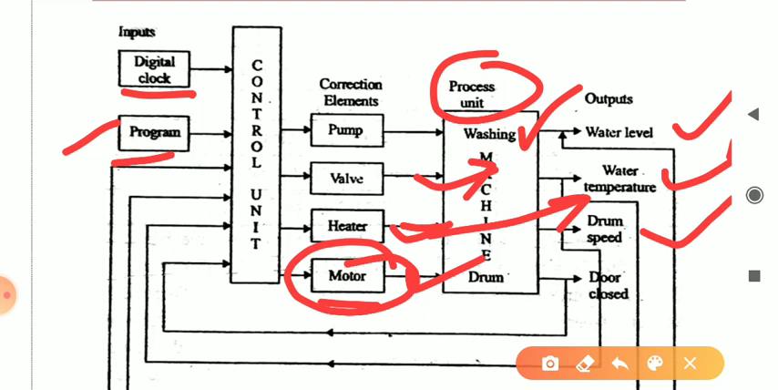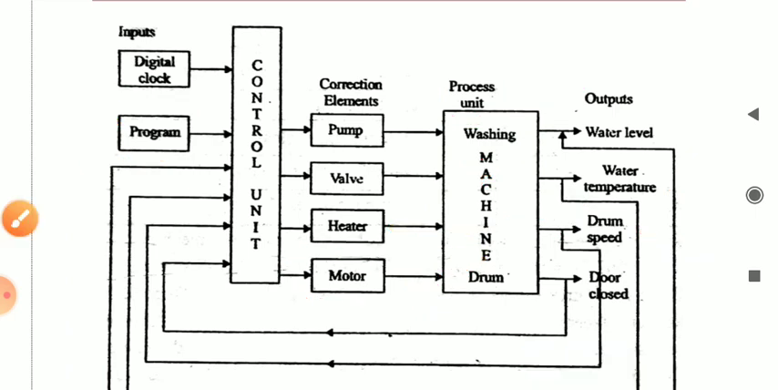Only after the door is closed will the function start, because of your safety. Otherwise some people may get hurt by the open door, or water may come out from that place. That's why the door must be closed. So these are all the functions of the washing machine.